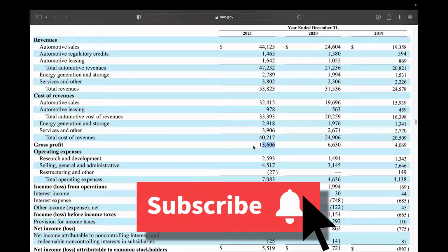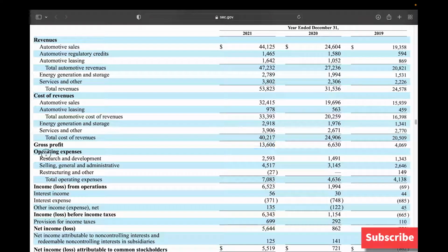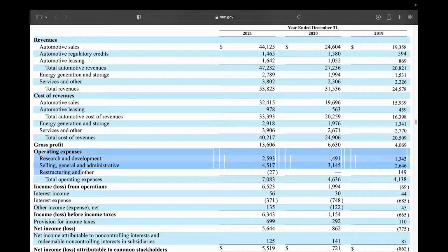The next thing I want to talk about here is the operating expenses, which is this block on the earnings report here. We can see that year over year from 2020 to 2021, we are increasing our research and development spending as well as our sales, general, and administrative spending. We can see that total operating expenses here are increasing by about 50% year over year.